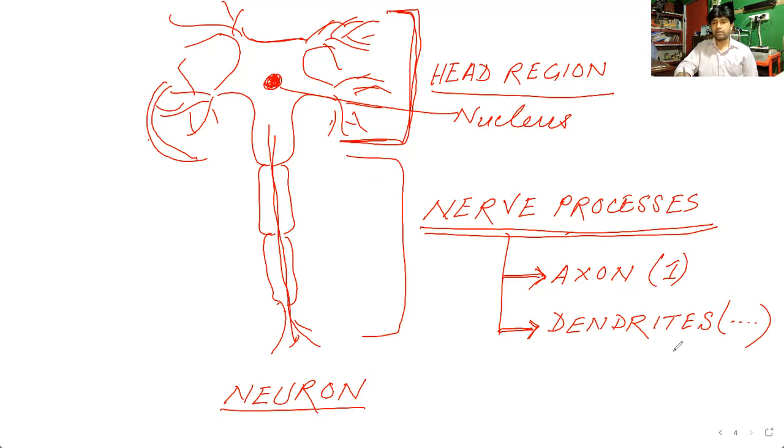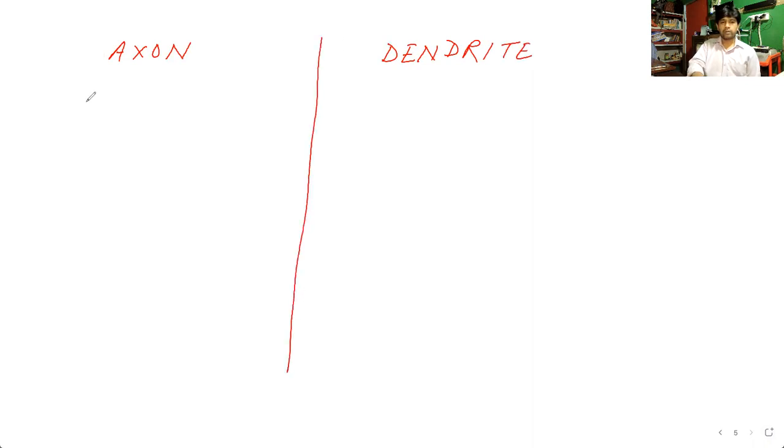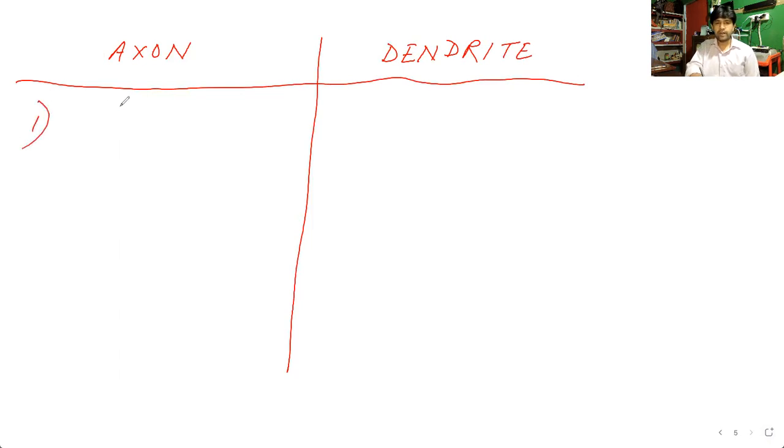Now in the examination, sometimes the difference between axon and dendrite is also coming. So that also I want to point out. So axon and dendrite, if it is coming to write the difference between the axon and dendrite, then what you will write, that also I want to tell you. So firstly, I think you have observed that axon is only one in number. Okay.